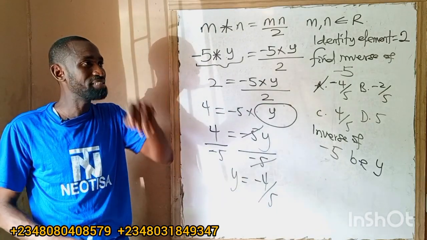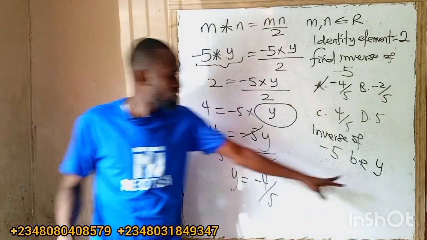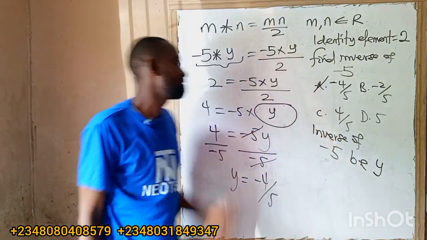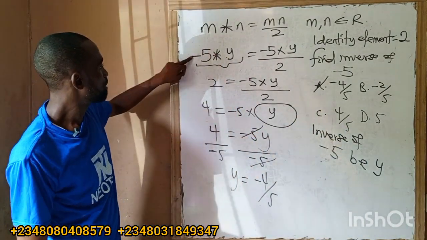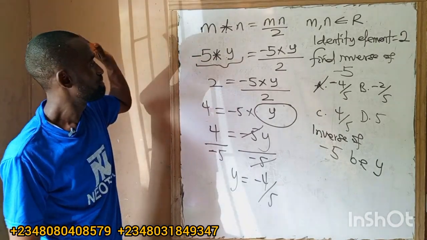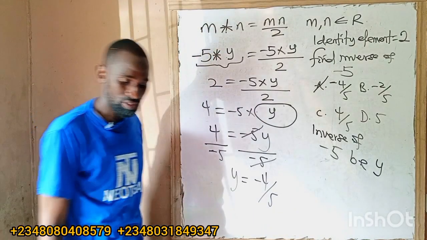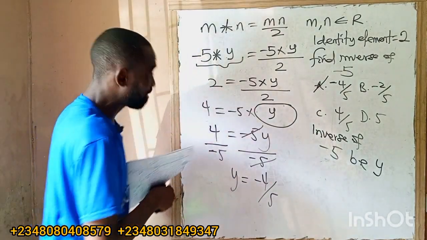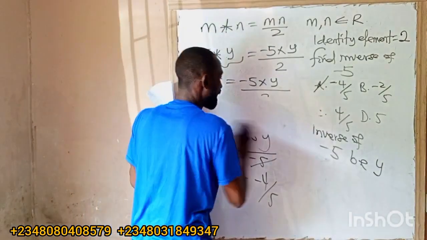So anytime we have to find an inverse, let's just use an alphabet for it so I won't get confused. Let the inverse be y. So minus 5 is the inverse under the binary operation.